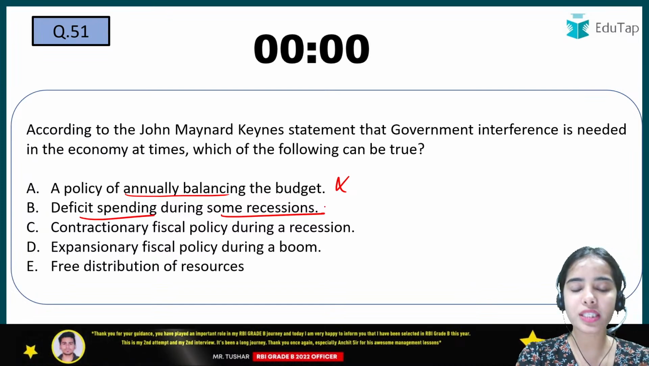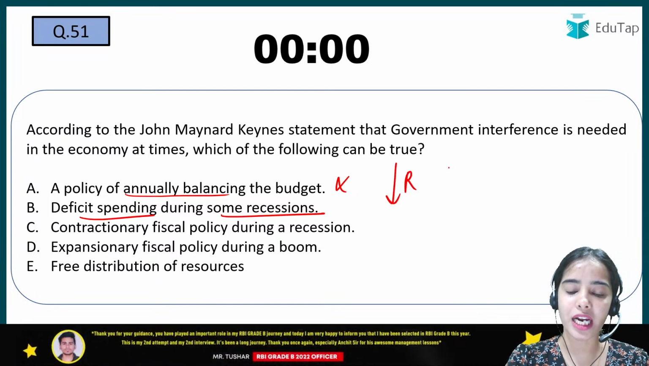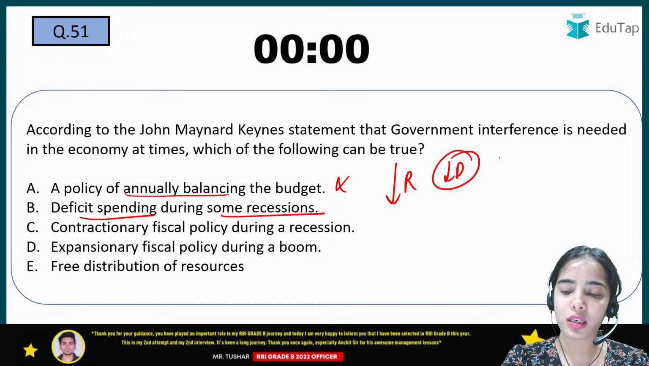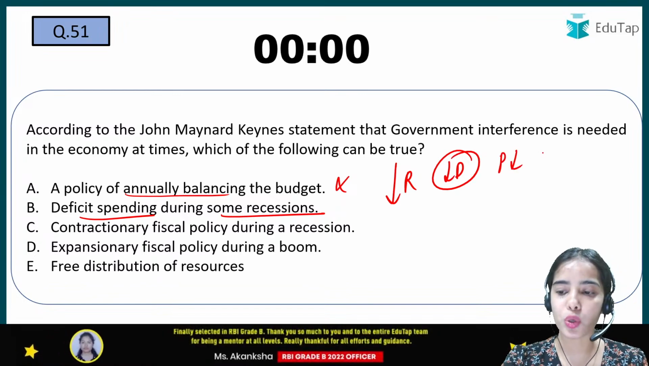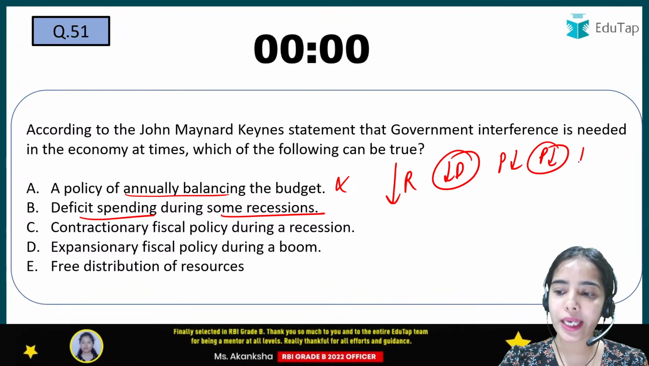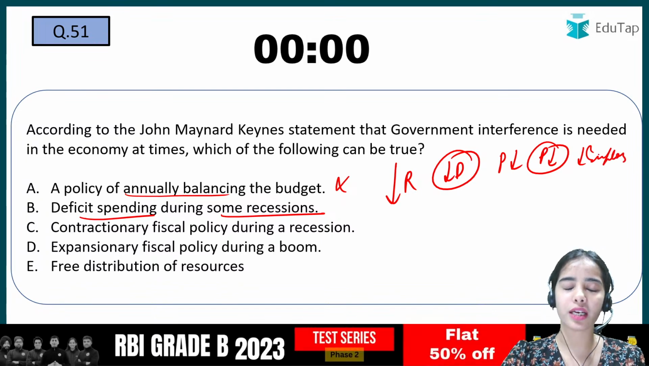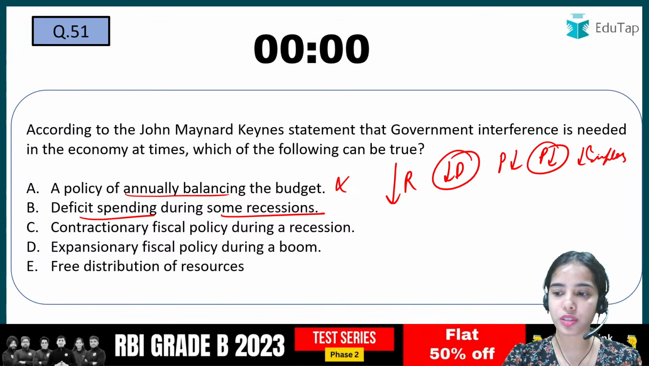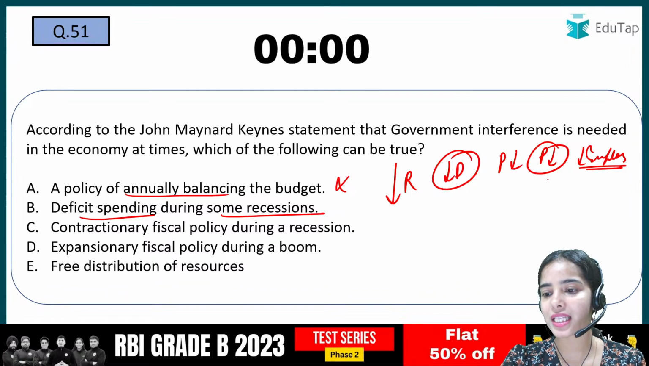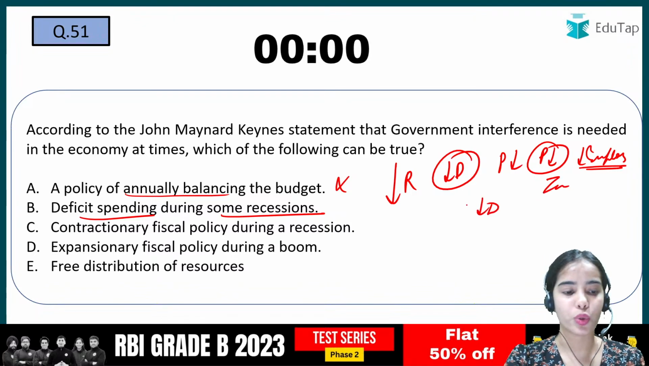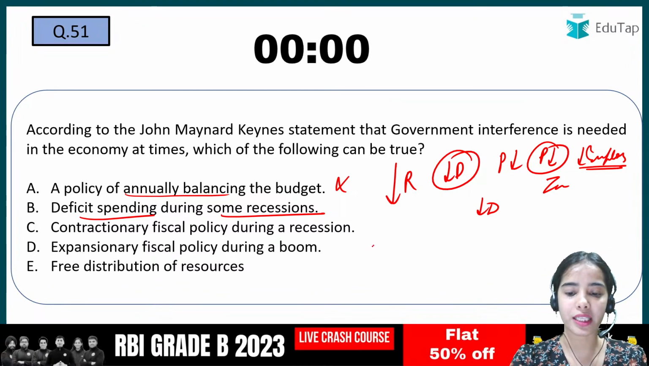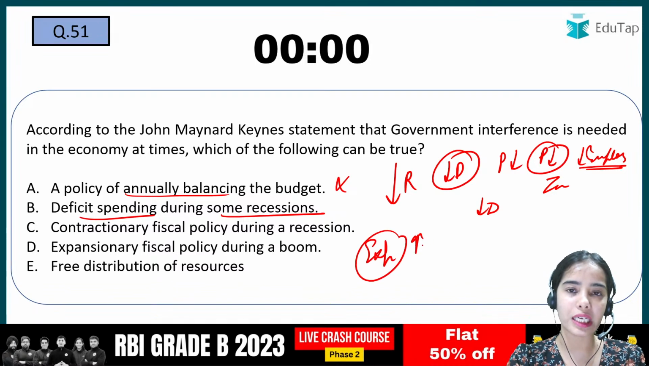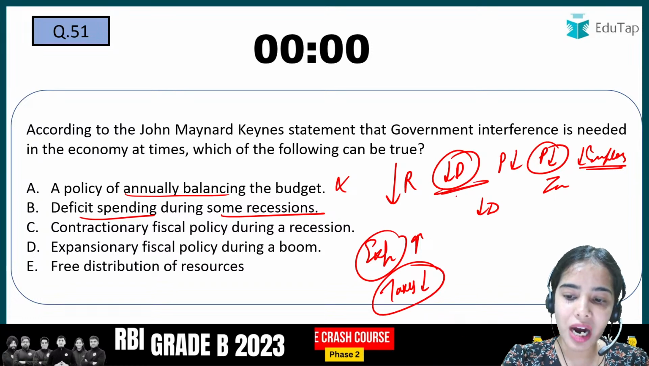Deficit spending during some recession. So when recession is happening, that means the demand is low, the price of the commodities is low, the production is low, and the employment is low, as fewer people are used for producing fewer goods. So employment is low, and that's why the income is low and the demand is low. In that case, deficit spending, that means expenditure of the government should increase, and the taxes taken by the government should reduce so that the demand in the country can increase.